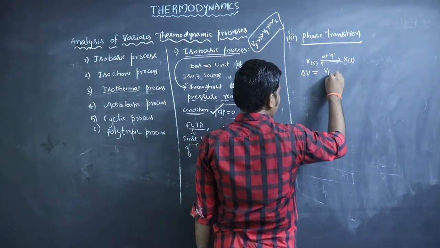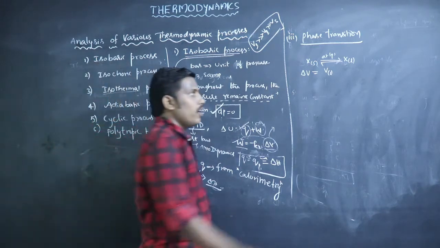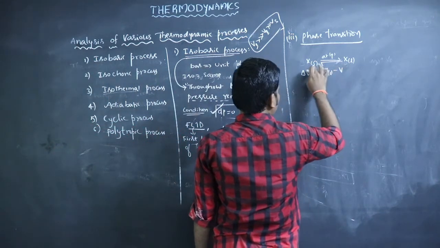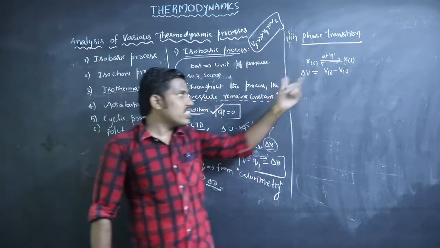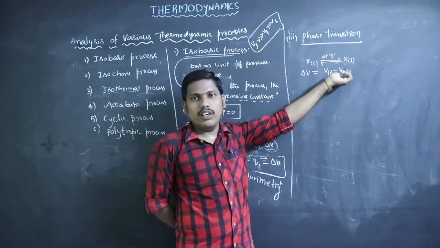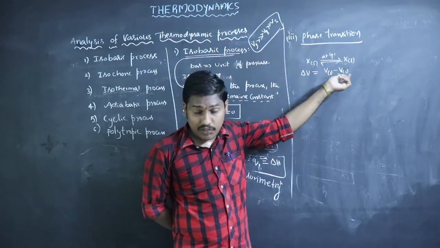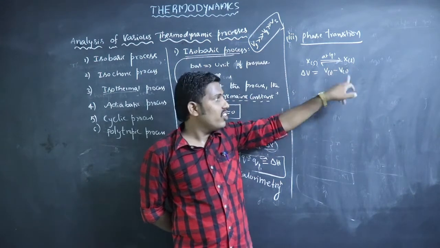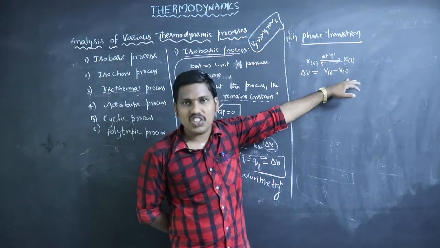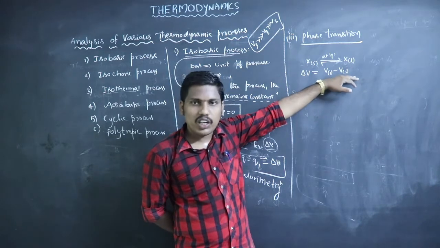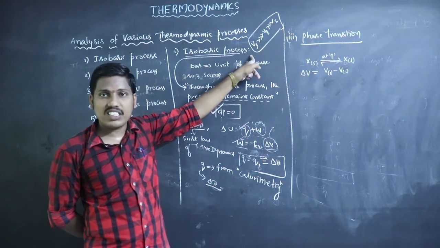So here volume of product means volume of liquid, and volume of reactant means volume of solid. You can consider volume of liquid and volume of solid. You know that the volume of gas is more than the volume of liquid, which is more than the volume of solid. So for our convenience, in some cases you can neglect the volume of solid, because it is very much less than the volume of liquid, which is very much less than the volume of gases.